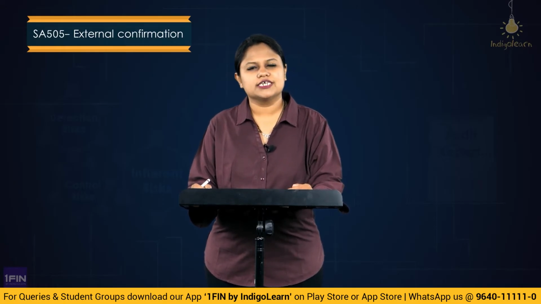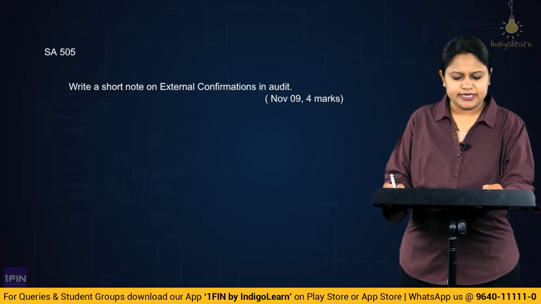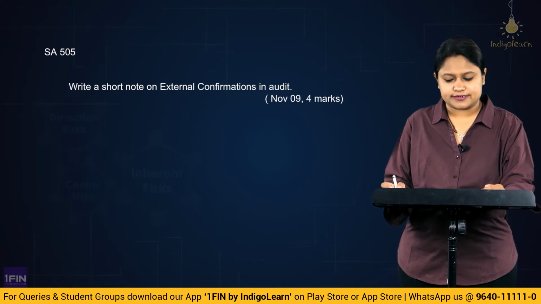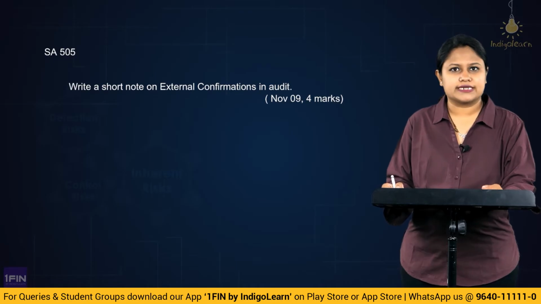So the first question is what we are going to take up for discussion. The first question that we take up will be, write a short note on external confirmations in audit. It has come for 4 marks and is quite a simple answer for us to write.